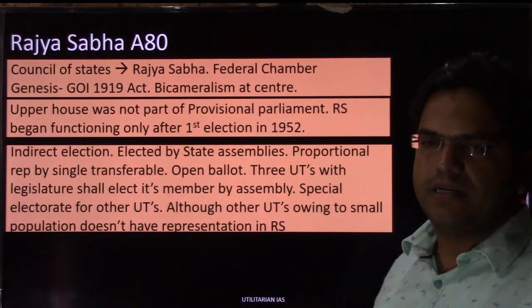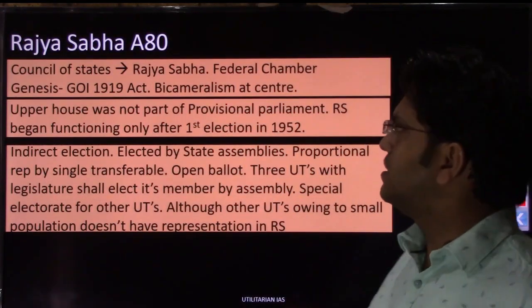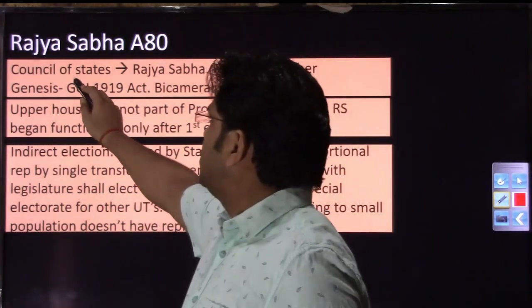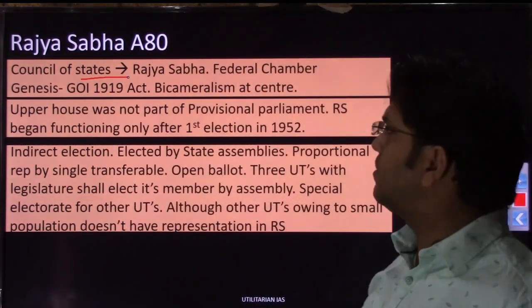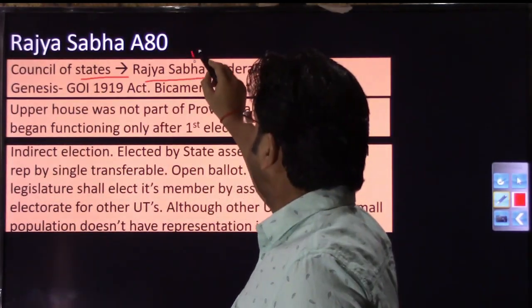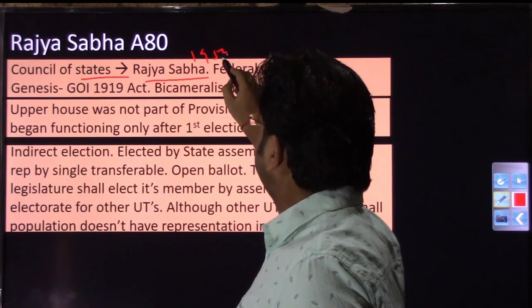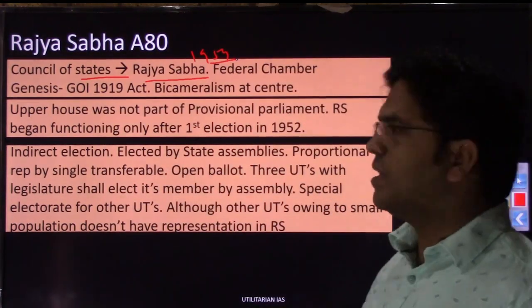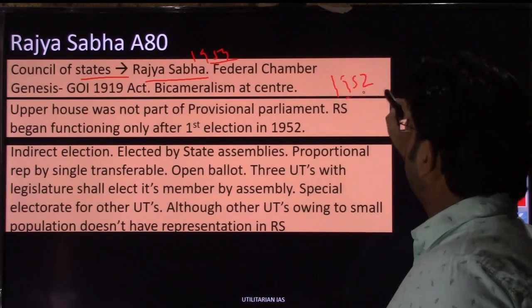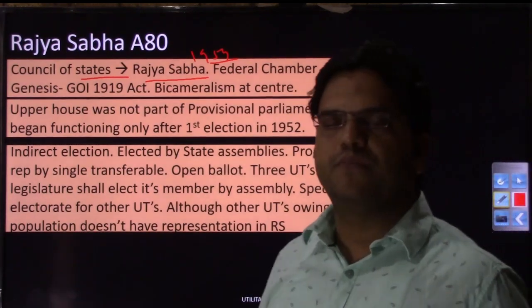Let us move to the next slide and now start discussing Rajya Sabha, that is the upper house. This house was initially called the Council of State. Rajya Sabha was the name given to this upper house only in 1954. The first sitting of Rajya Sabha happened in 1952. Immediately after independence, you didn't have both the houses.